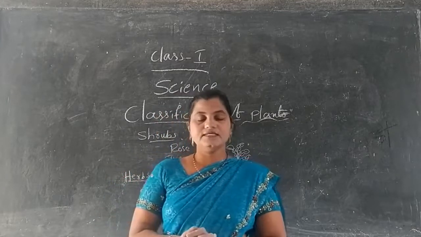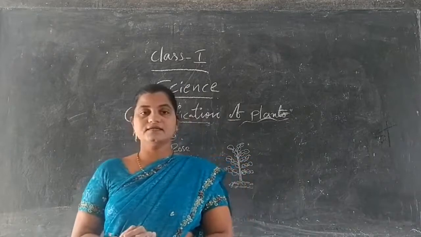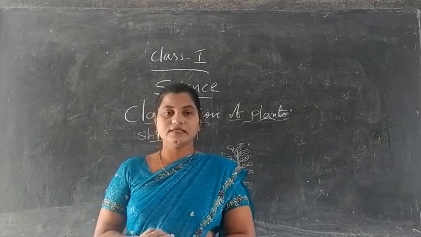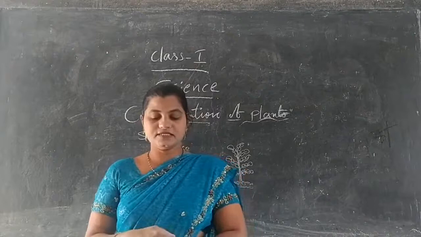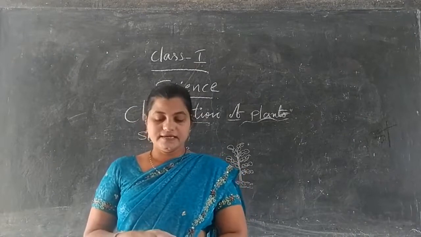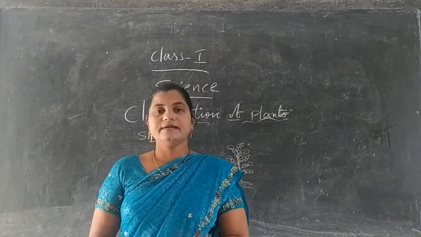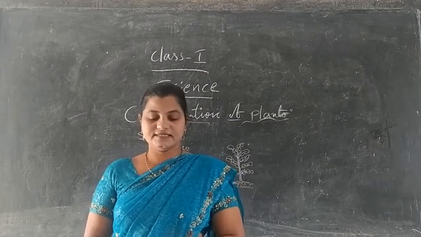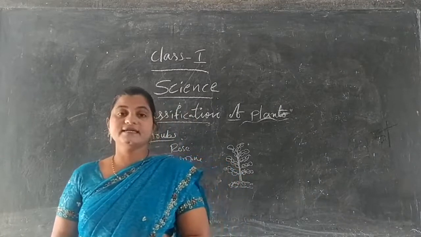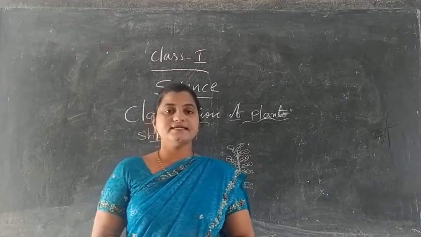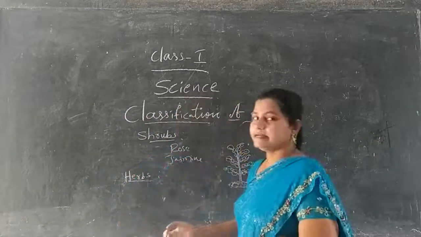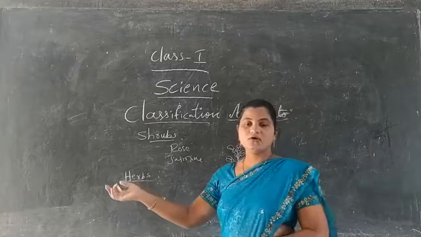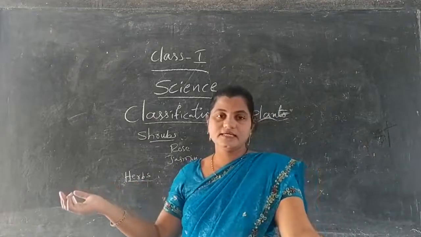Some herbs are used as medicine, and for cooking purposes also we can use them. These herbs can grow in a particular season only. Commonly we can see herbs in a particular season, so these are called seasonal plants. Again I am saying, herbs are very small and weak plants.